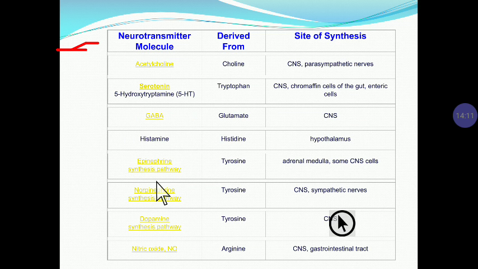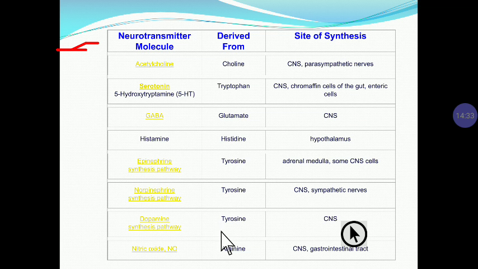Now next is epinephrine. It is derived from tyrosine, and the site of synthesis is the adrenal medulla and some CNS cells. Noradrenaline is derived from tyrosine, and the site of synthesis is the CNS and sympathetic nerves. Next neurotransmitter is dopamine, which is again derived from tyrosine.